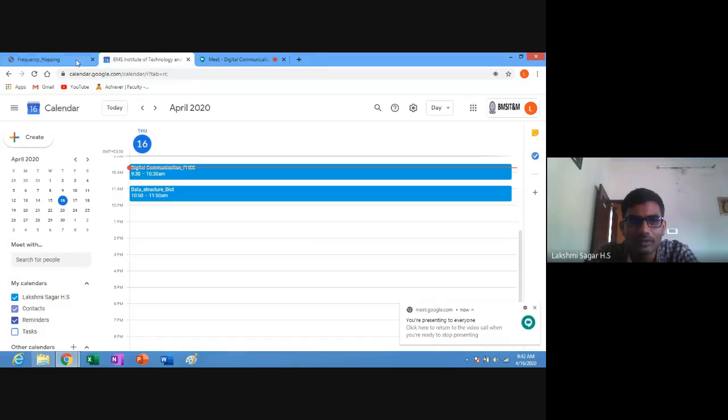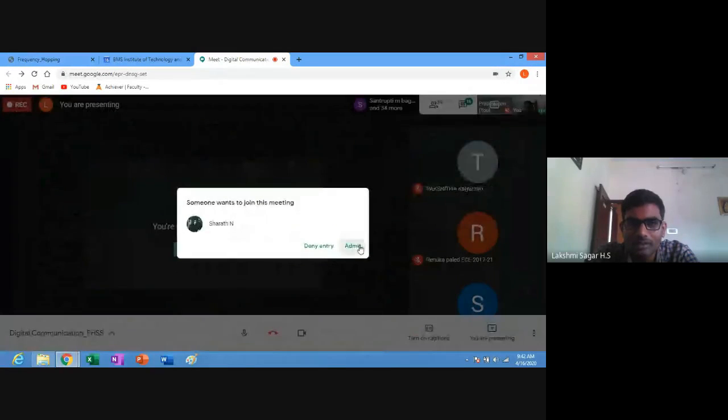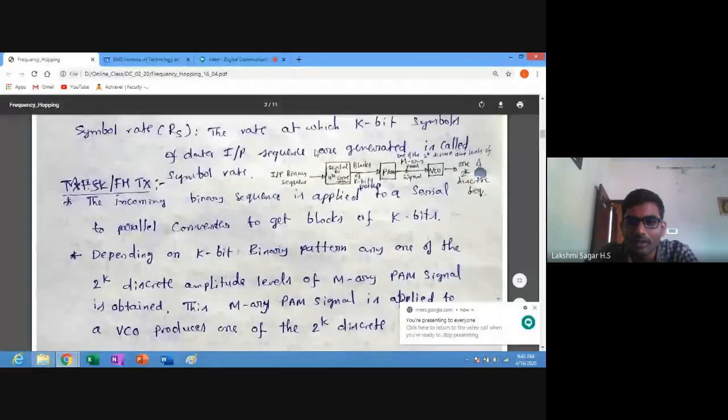So next, we'll look at the frequency hopping transmitter diagram. In the frequency hopping transmitter diagram, we can see it has several blocks. The first one is the serial to parallel converter. The second one is the PAM, to generate the MRA PAM signal, and the third one is the VCO.